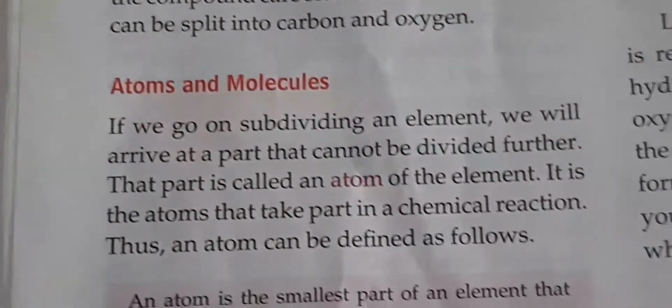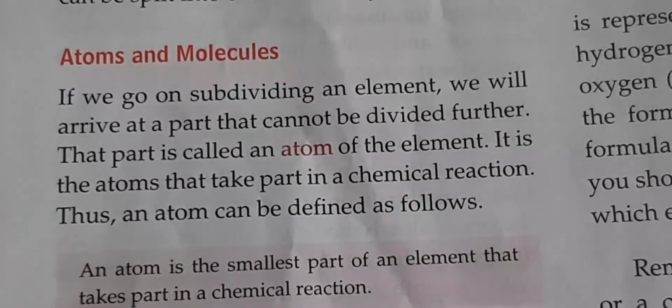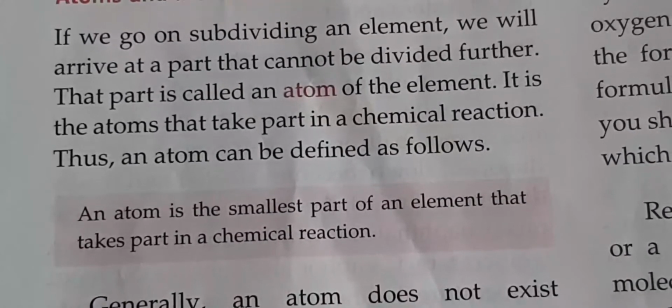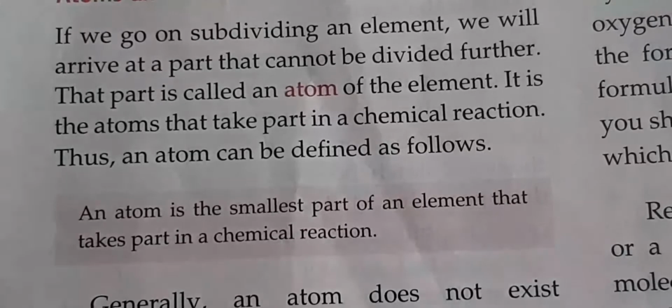Now coming to the next topic, atoms and molecules. If we go on subdividing an element, we will arrive at a part that cannot be further subdivided. If I have a piece of iron, and I try to break it into smaller pieces, ultimately I will get the smallest particle, the atom. And this atom actually takes part in chemical reactions. Now what do we define? Atom is the smallest part of an element that takes part in chemical reactions.